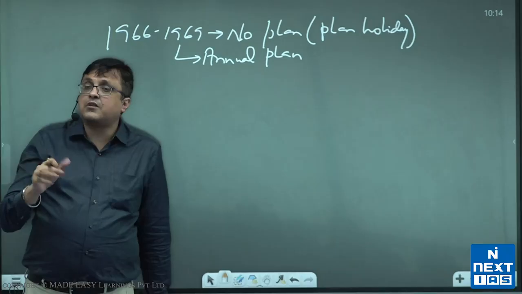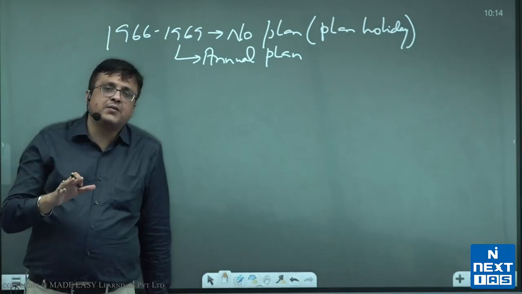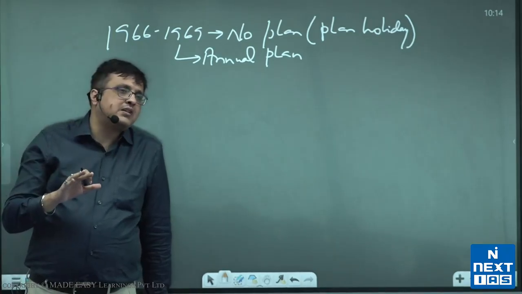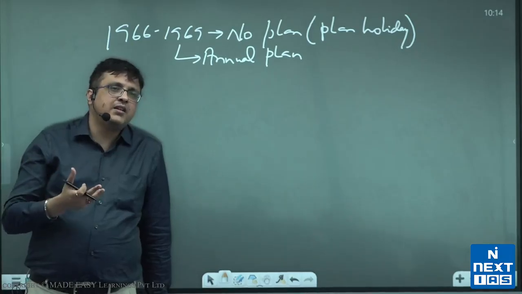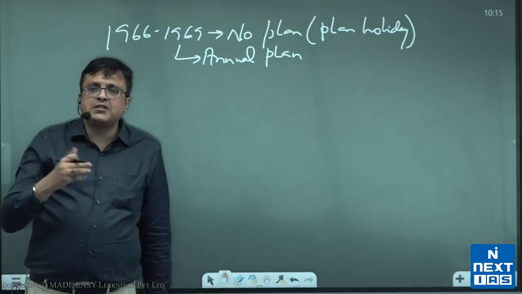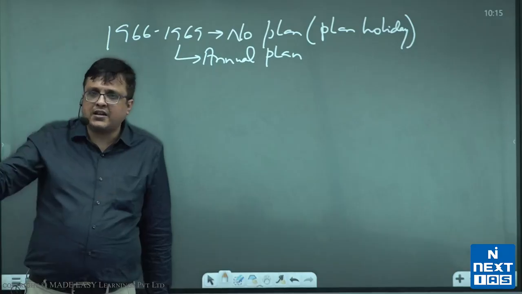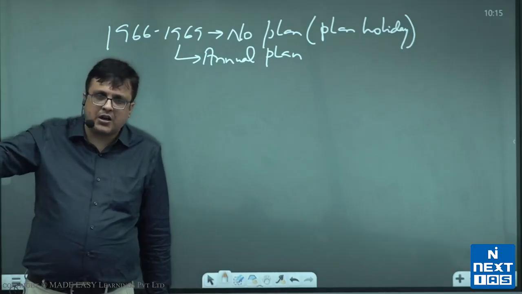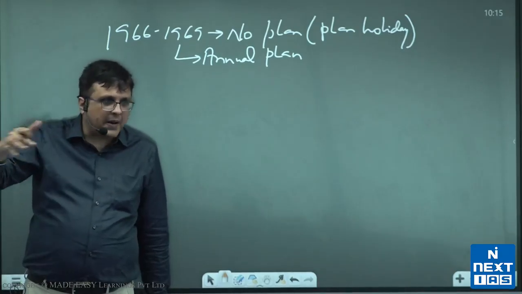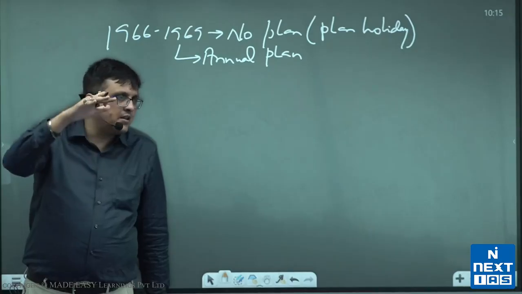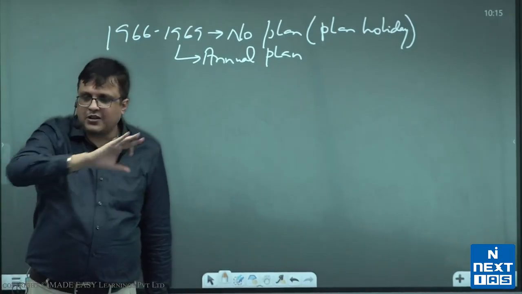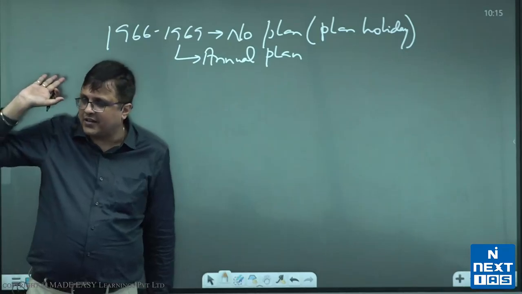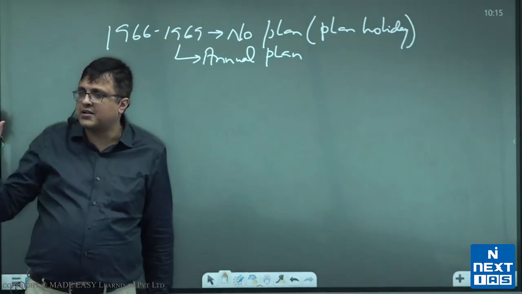Major reason was the conflict on appointment of planning commission. I'm sure all those of you who understand the political history of India would know that 66 to 69 was the time period when Mrs. Indira Gandhi on one side and syndicate in the Congress on the other, K. Kamraj, Morarji Desai, etc., were fighting a battle to establish their supremacy in the Congress. So obviously nobody had time to do these things like planning. So they said, okay, let's postpone planning. We'll see it later. Let's first see what we can do to establish ourselves.